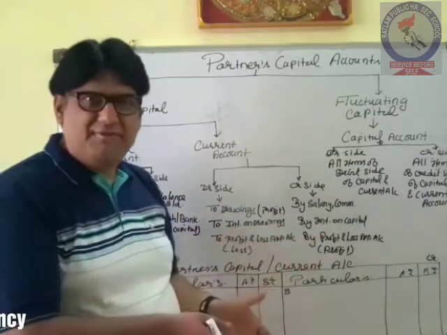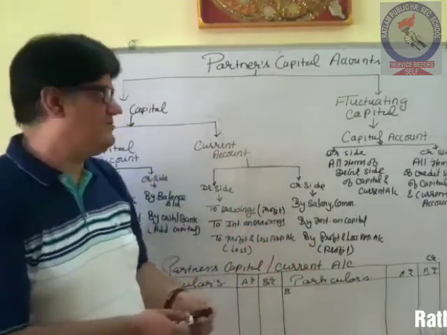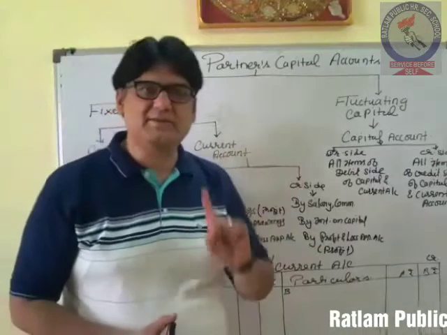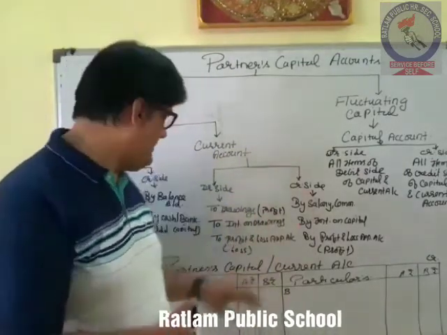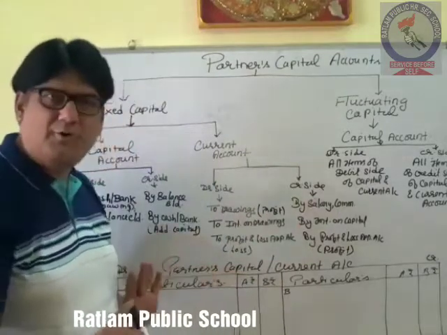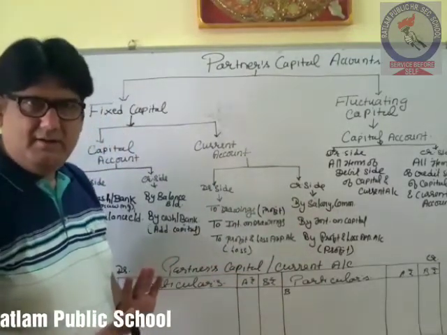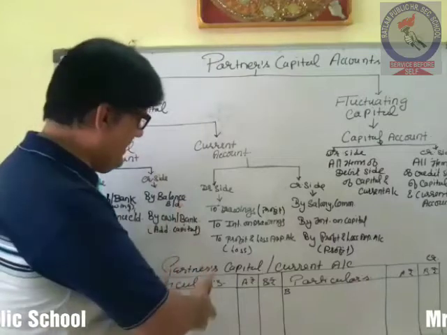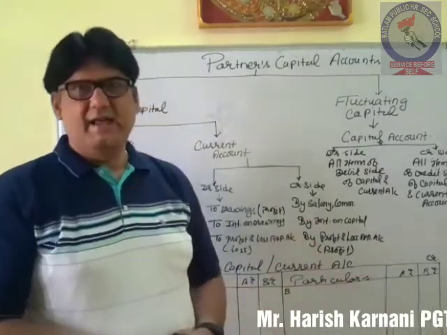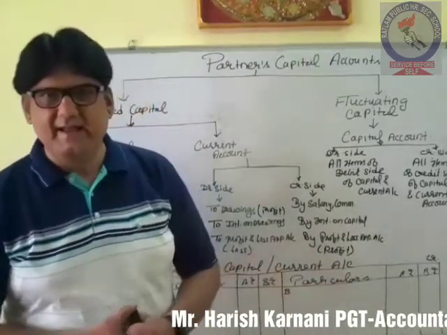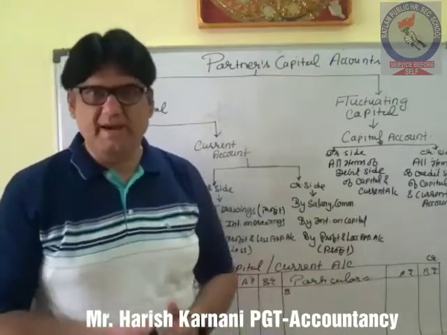So there will be no bifurcation. In case of fluctuating capital, only one consolidated account will be prepared, and that will be known as partner capital account only. So all debit items will be on debit side and all credit items will be on credit side, and then at the end of the day, the balance, whatever may be.